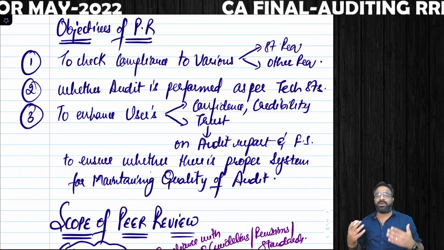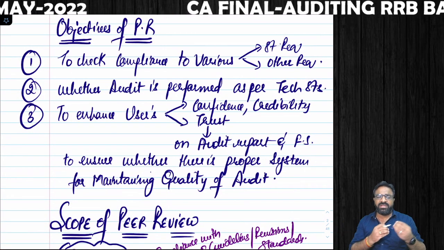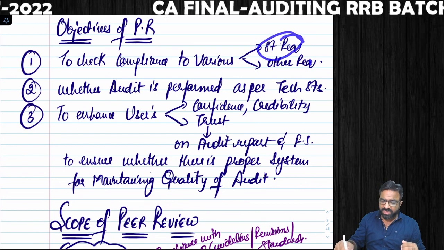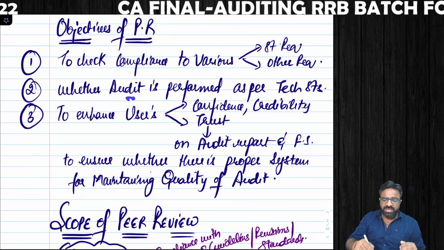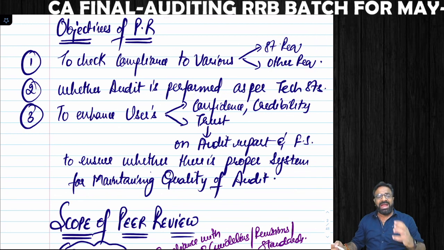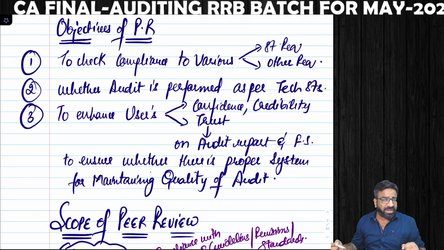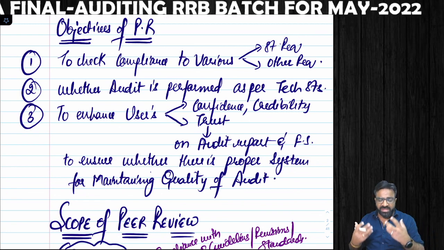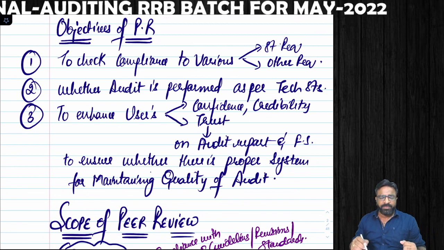Next thing, what are the objectives of the peer review? I already told you the objective of the peer review is to check whether the practicing unit is following the statutory and other requirements or not, whether it is doing the audit and assurance services as per the technical standards or not, and the ultimate objective of the peer review is to enhance the confidence, trust, and credibility.